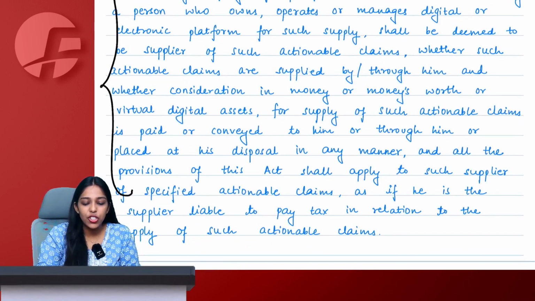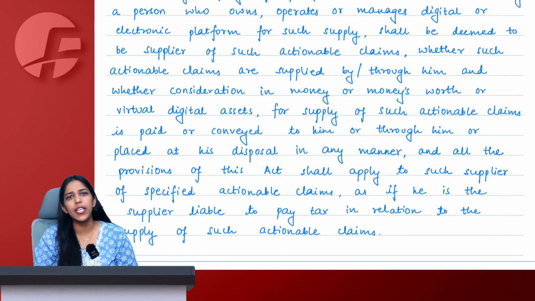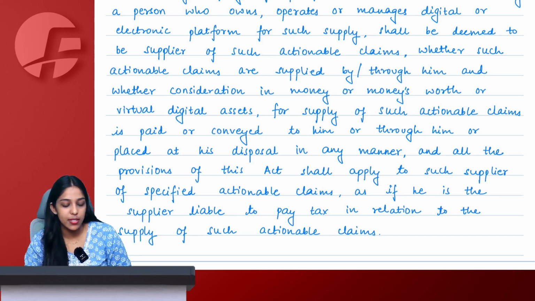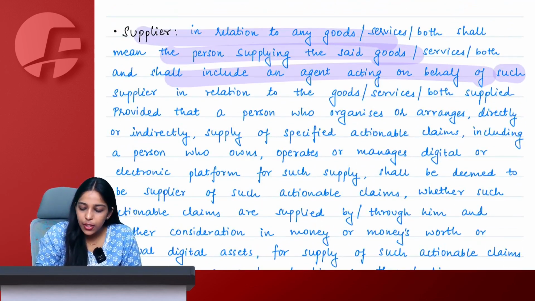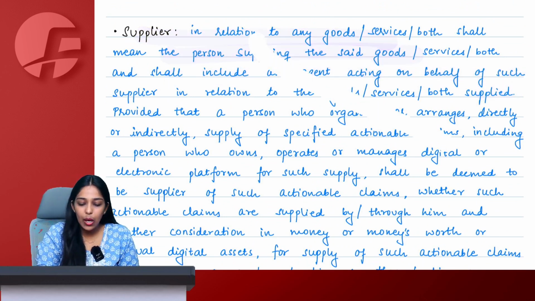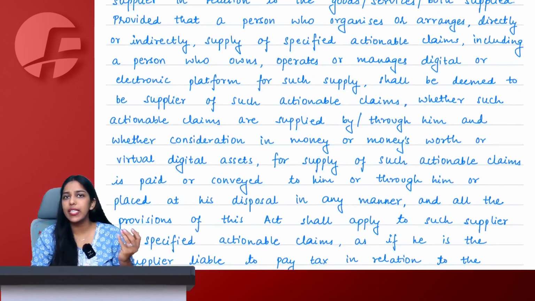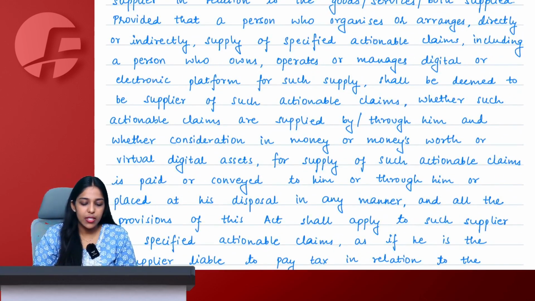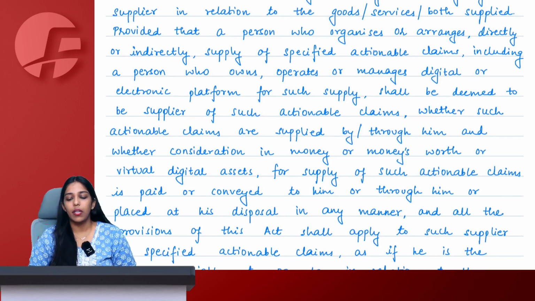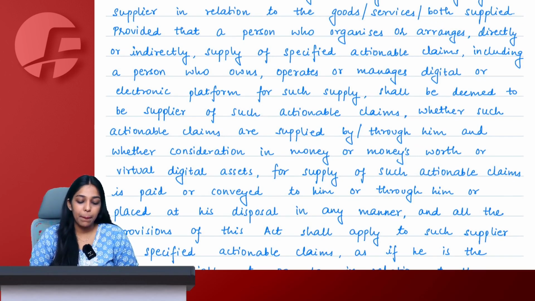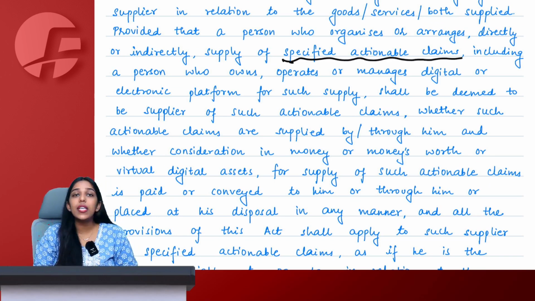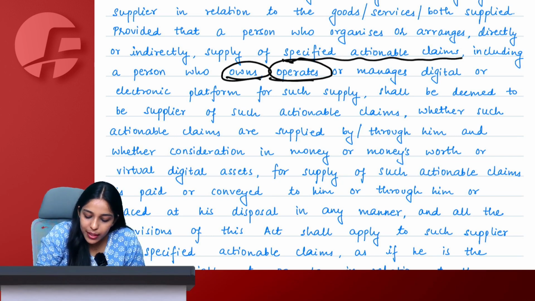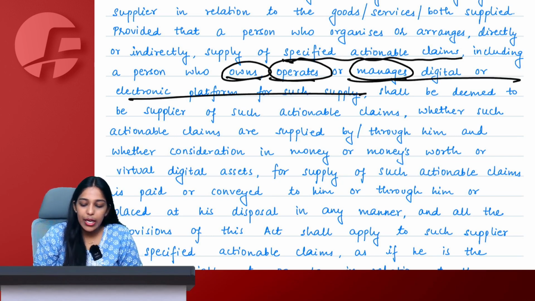This was added just a year back only, not even a year, I guess 7-8 months back, an amendment. Earlier the definition of supplier was only 3 lines and it used to end here, that is all. But now they have added this paragraph which is also very simple. This paragraph says, provided that a person who organizes or arranges directly or indirectly supply of specified actionable claims, including a person who owns, operates or manages digital or electronic platforms.